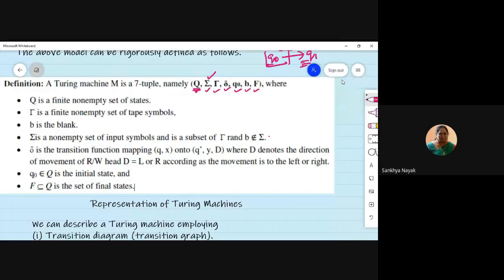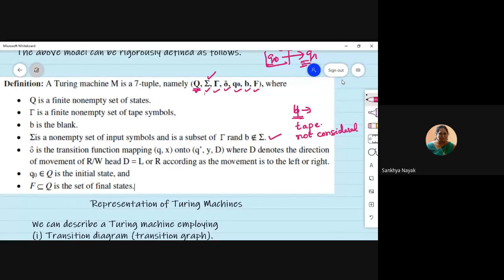One thing you remember: those are the input symbols, and along with the regular symbols we talk about, we will also use a special symbol which is a blank symbol. Some people write it as B or some people write it as B dash. Blank will appear on the tape, but it is not considered an input symbol.